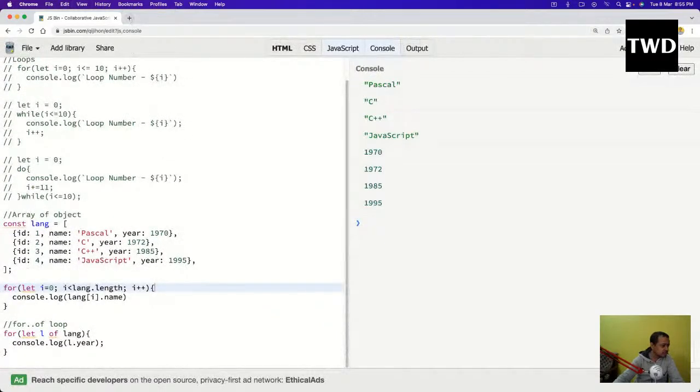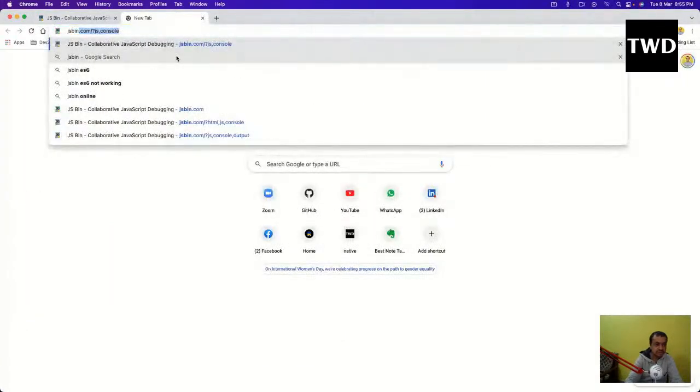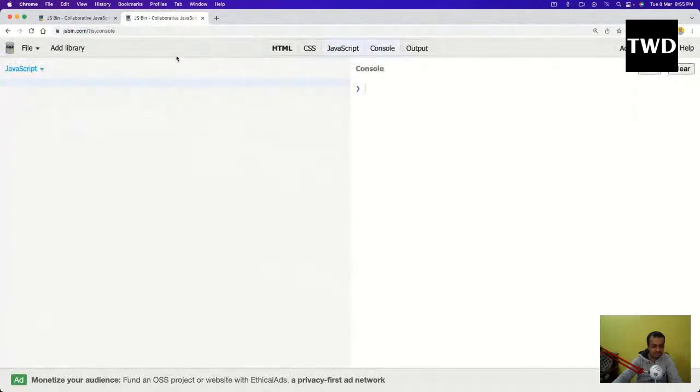Now we are going to go into the next thing, in JSBin, JavaScript and console. We are going to look into conditionals now. Conditionals are like if statements and all. If statements and all those things are known as conditionals. But we are going to learn about one more thing here with the conditional.